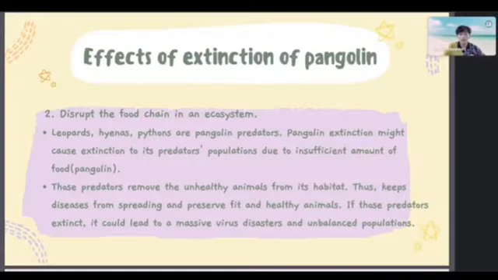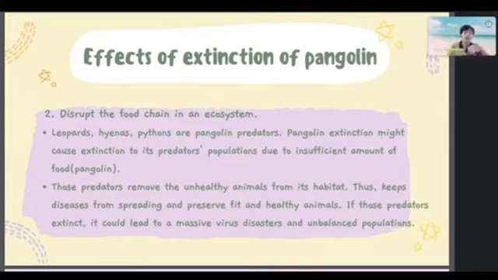One of the effects of extinction of pangolin is that it may disrupt the food chain in an ecosystem and lead to extinction of both pangolin and its predators. There are some animals that are pangolin predators such as leopards, hyenas, and pythons.